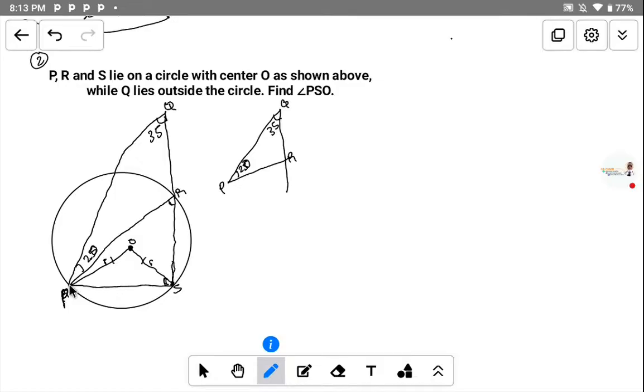And we still have another angle that starts from the same chord, that forms the angle R here and goes back to this S. So it means that to get the angle at the center here, it will be twice the angle at the circumference. And if you want to get the angle at the circumference here, it will be half of the angle at the center. To get this angle here, it will be twice the angle we have here. And now, how do we get the angle of this R?